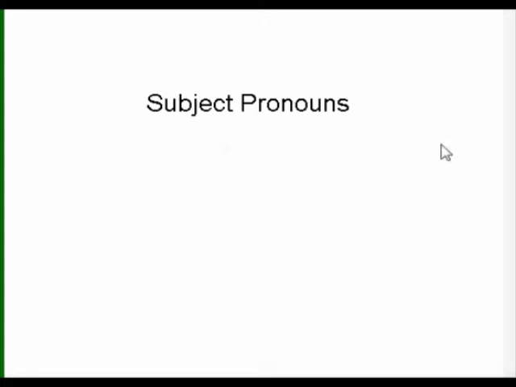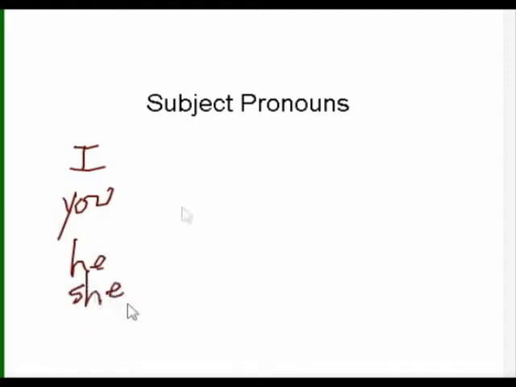Subject pronouns are an important part of speech. In English, subject pronouns are I, you, he, she, we, you all, and they.